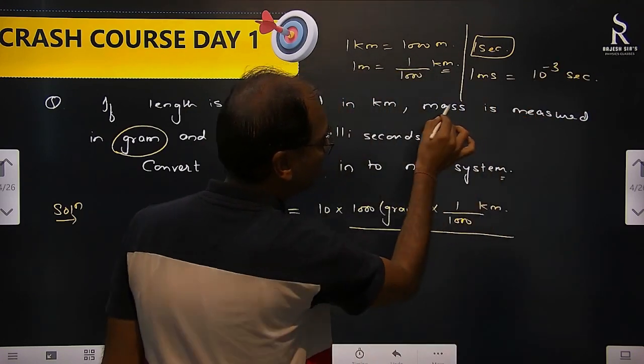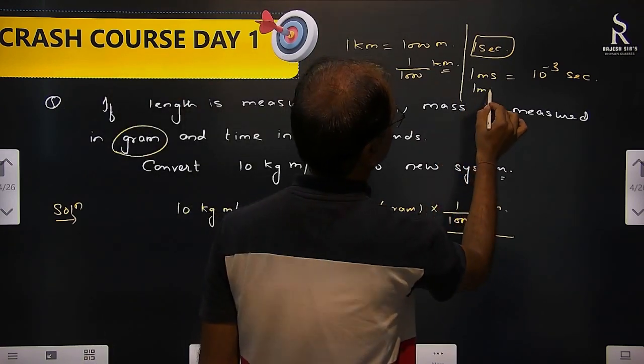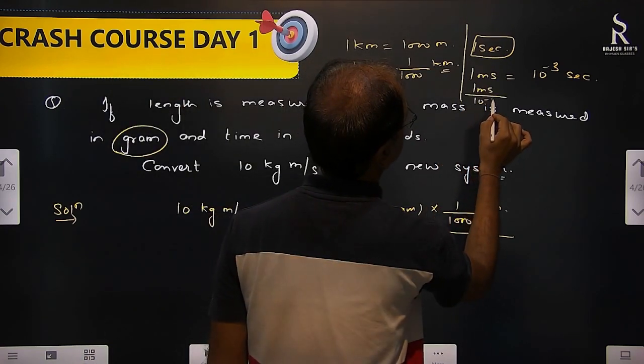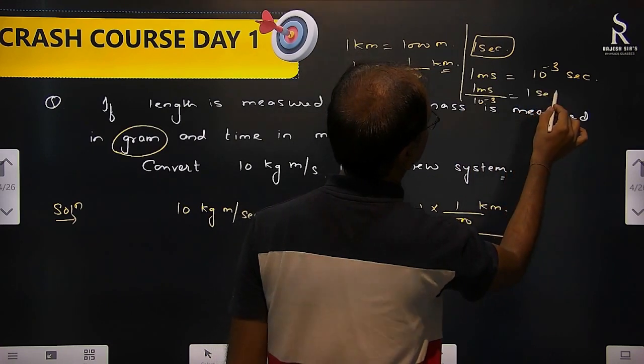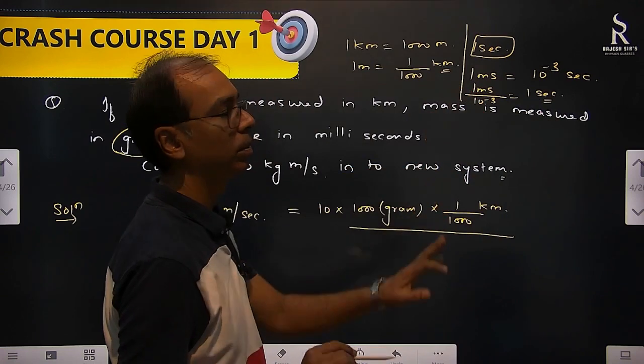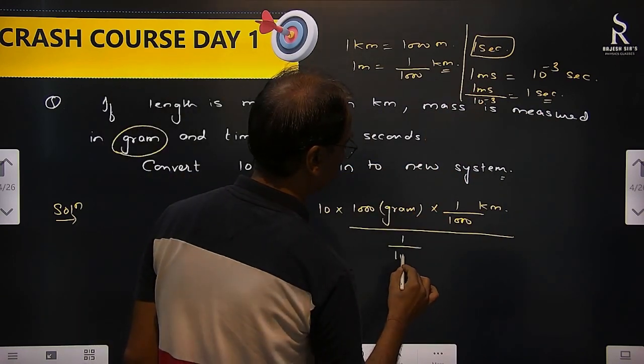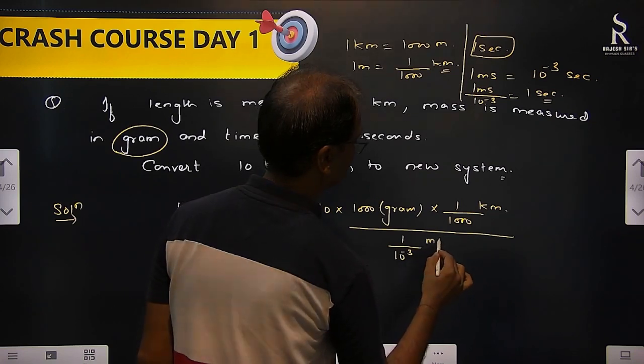So 1 millisecond by 10 to the power minus 3 equal to 1 second. So in place of 1 second, I am going to write 1 by 10 to the power minus 3 milliseconds.